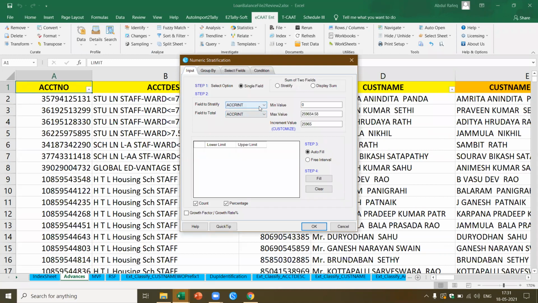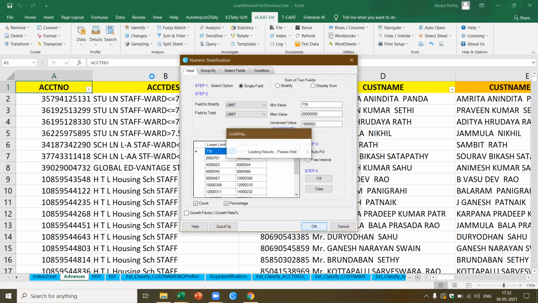Now here, stratify based on, you should be clear about what you want to select. I'm selecting the limit. Okay, and the total, I can select the limit itself. Now here it gives me the range. The minimum value is 779 and the highest value is about 2 crores. Okay, now let's say I want to pick up all accounts which are, okay, let's go with the same thing. And I say fill. Now it gives me the grouping.